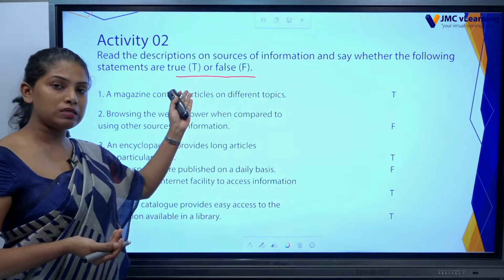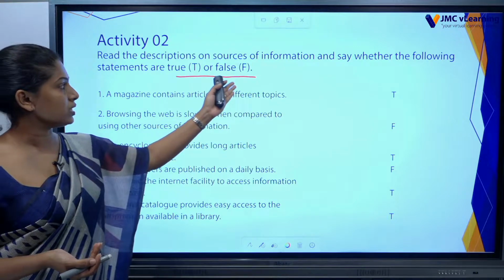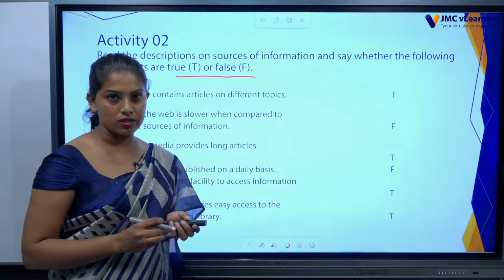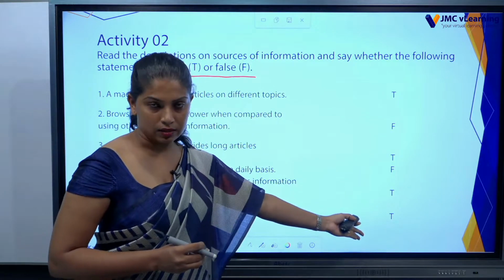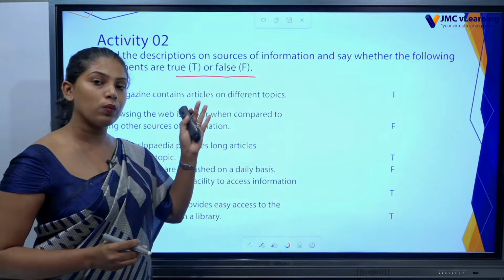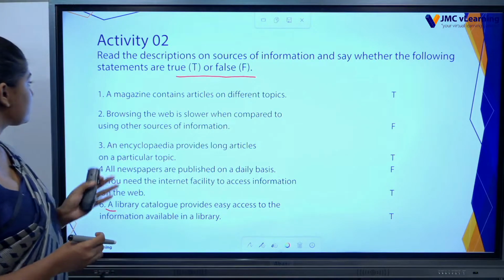If the statement is true, T. If the statement is false, F. So you have to follow the instructions. Here you have to write like that. More than writing true or false in words, you have to follow what's the instruction given. Okay, let's go to the first one.